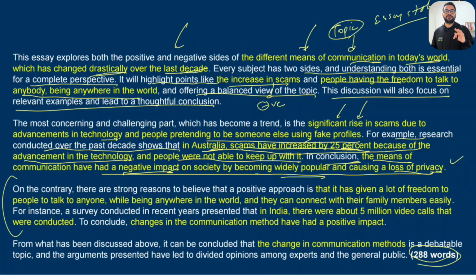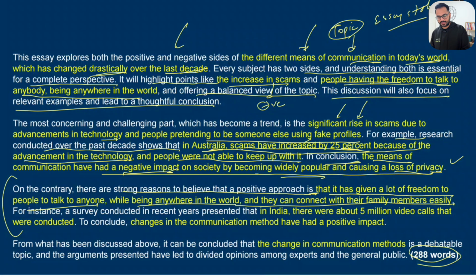Next, third paragraph is my positive paragraph. So this is where I give my positive idea, a positive example supporting it, and giving a conclusion which wraps up the paragraph. So on the contrary, there are strong reasons to believe that a positive approach is that it has given a lot of freedom to people to talk to anyone while being anywhere in the world, and they can connect with their family members easily.